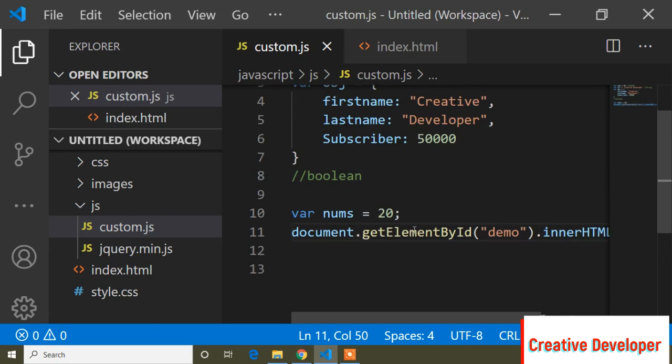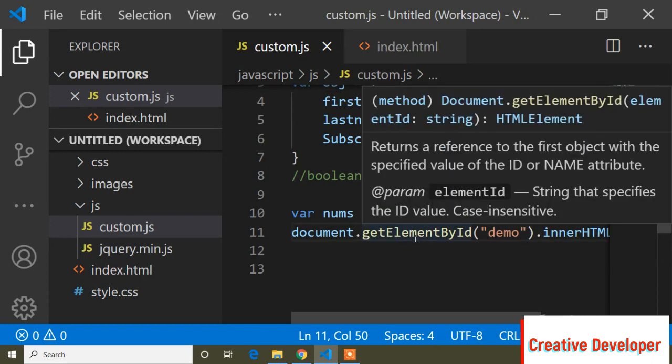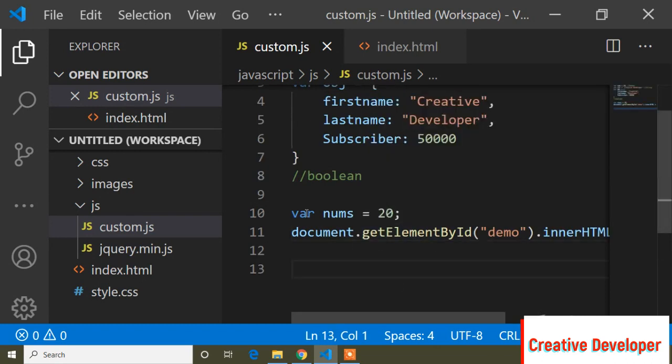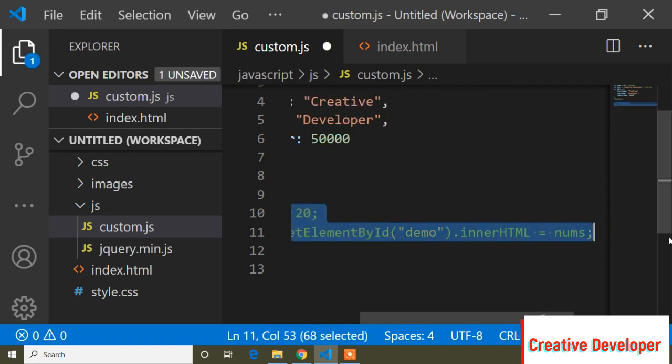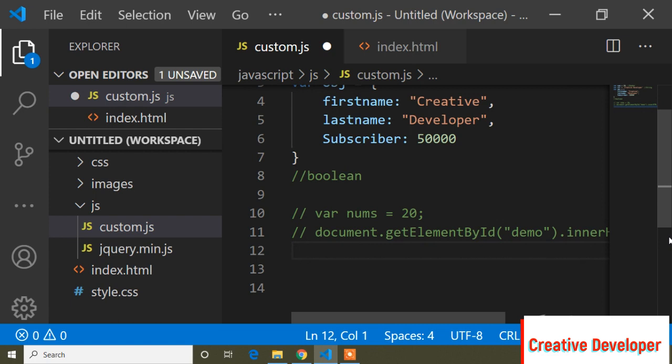And now again here, I will show you the example of string. So guys, to show the example of string, first of all I will comment it, and now here I will write a variable, var, and variable name is str, string, and equals to, and now here I can pass a value.